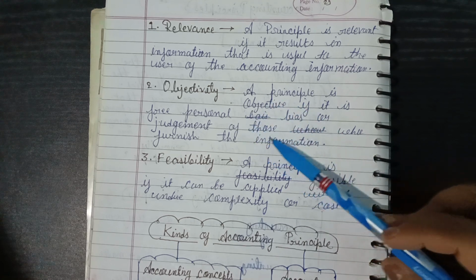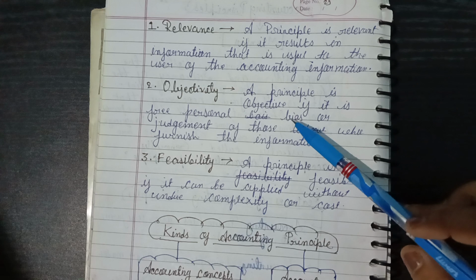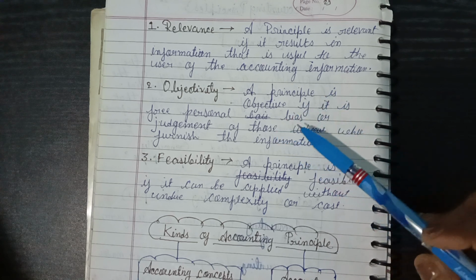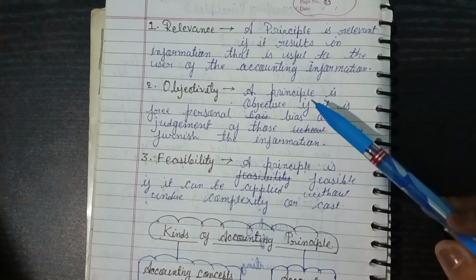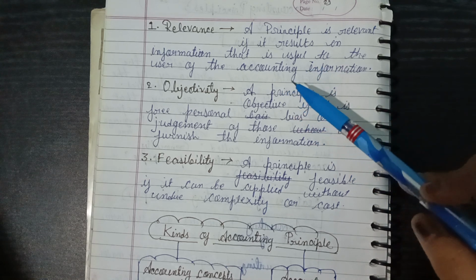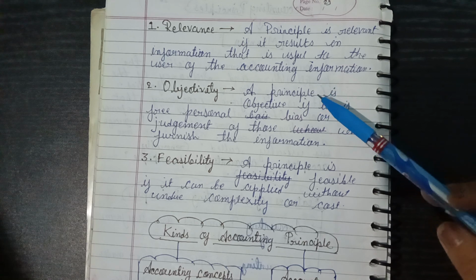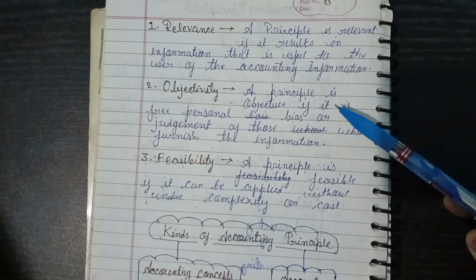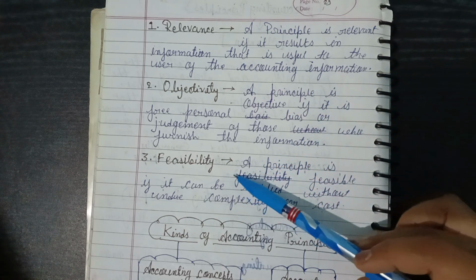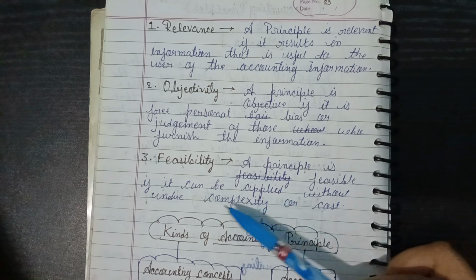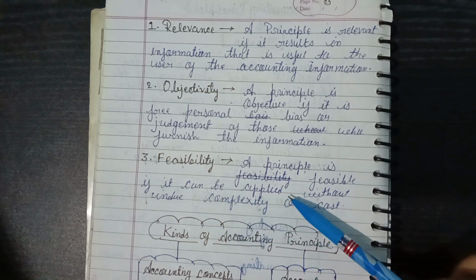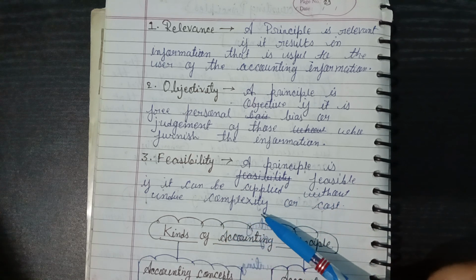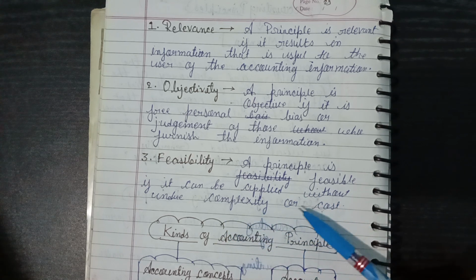So what is objectivity? GAAP wants every businessman who is maintaining accounting to be free from personal judgment and bias. And feasibility: a principle is feasible if it can be applied without undue complexity or cost.